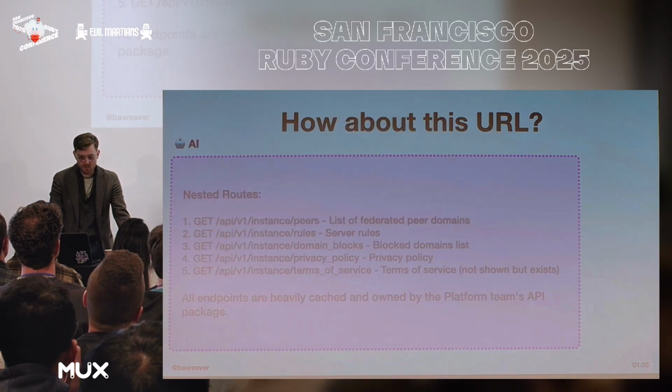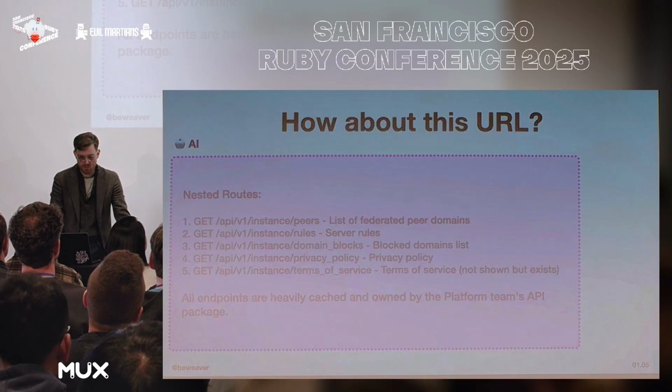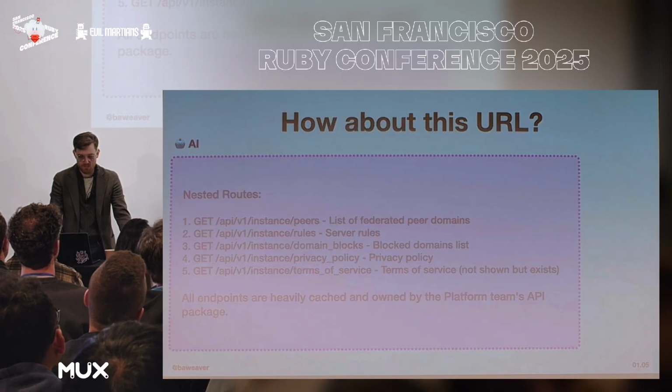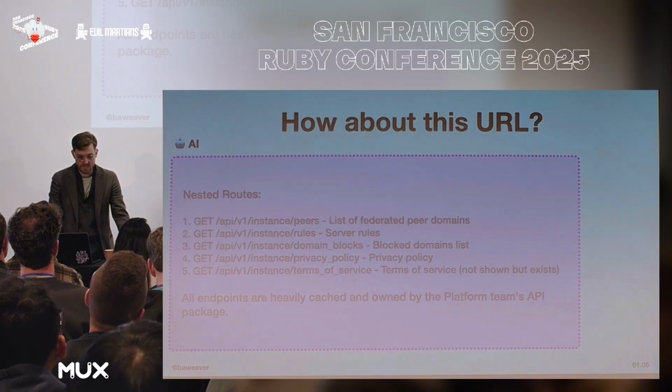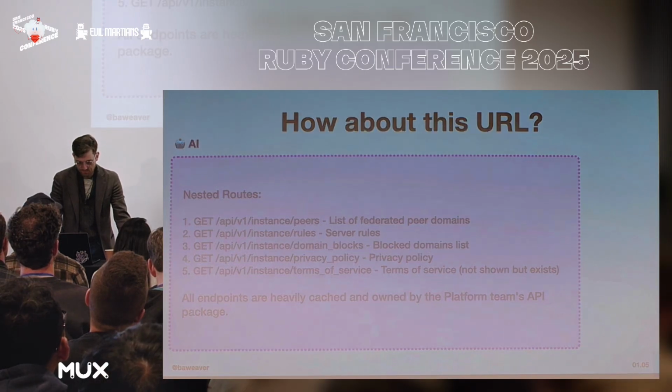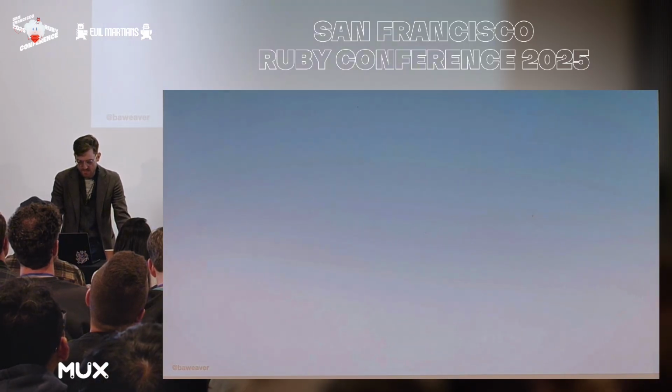Underneath it, though, we can also see what the nested resources are, such as getting the peers, rules, domain blocks, privacy policy, terms of service, everything else there. Now, again, most of this information doesn't mean anything to me included, but it's interesting to be able to see what exactly is in there. And it's also interesting to see that all the endpoints are heavily cached and owned by the platform team, so our responsibility. But that's getting a lot of information.